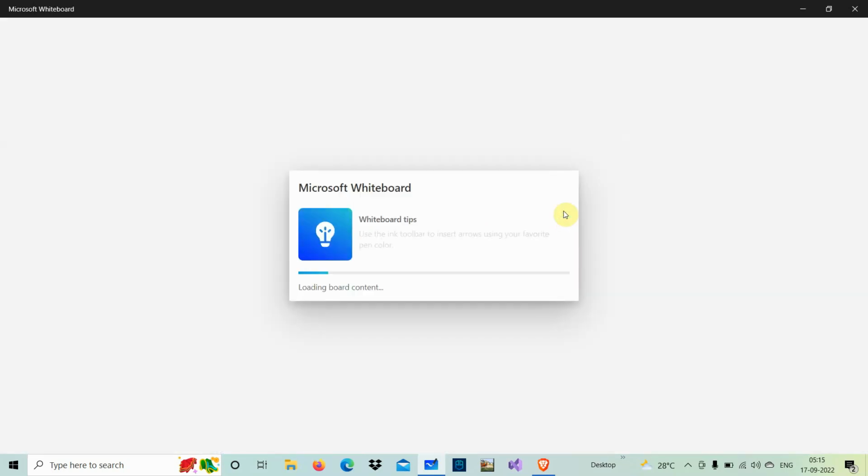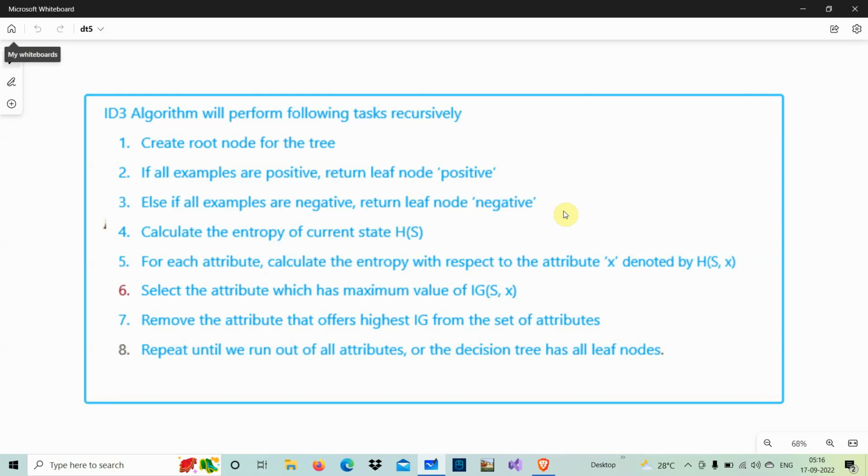Now let us go to our next slide. Let us go for the algorithm. What algorithm are we using? The ID3 algorithm. What are the main steps? These steps are to be used recursively. First, we create a root node for this tree, because when you talk about a tree structure, there must be a root node.